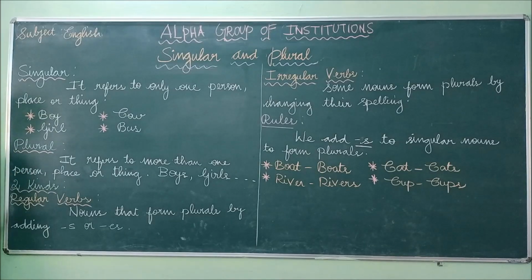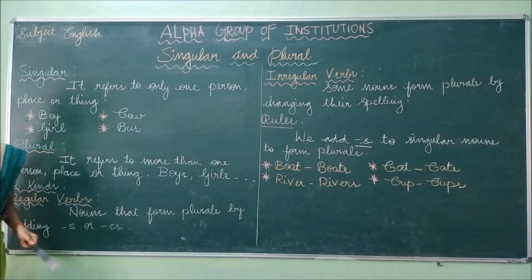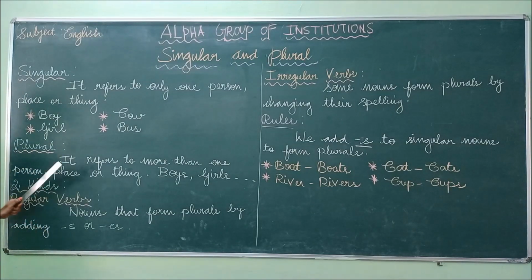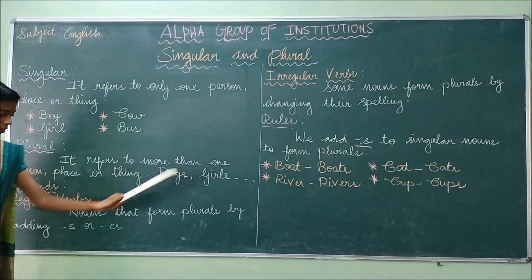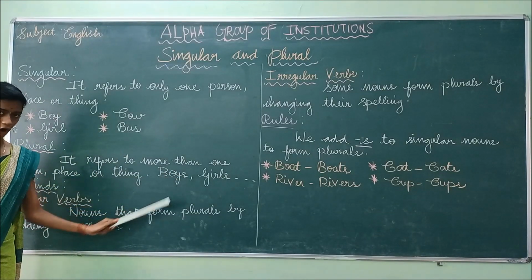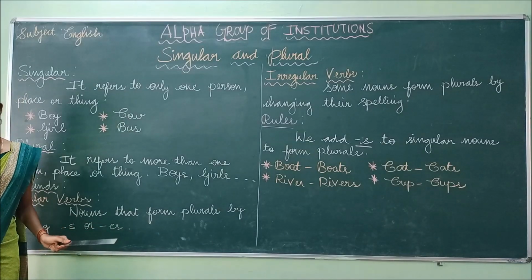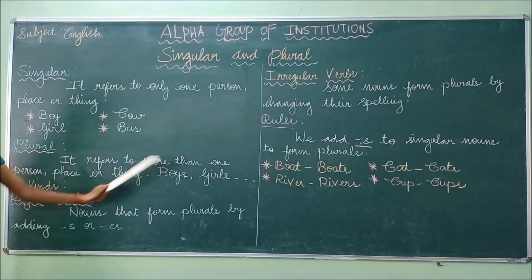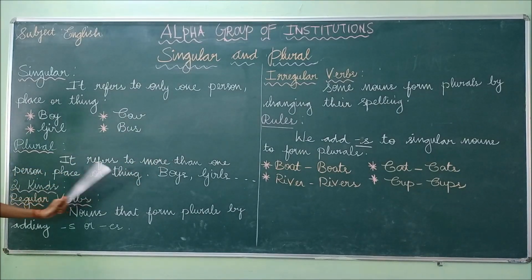Okay. So what is meant by plural? Plural means more than one person, place or thing. For example, boys, girls, cows, buses, etc. So there are many plural forms, and each refers to more than one person, place or thing.